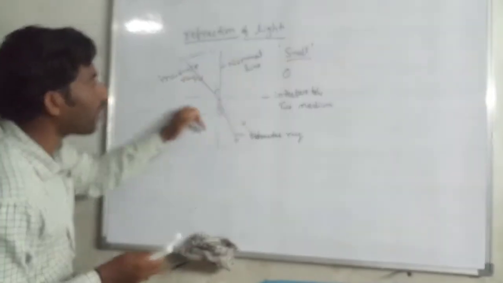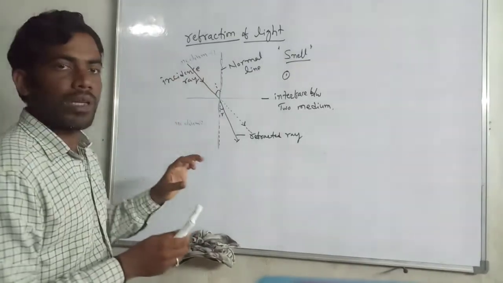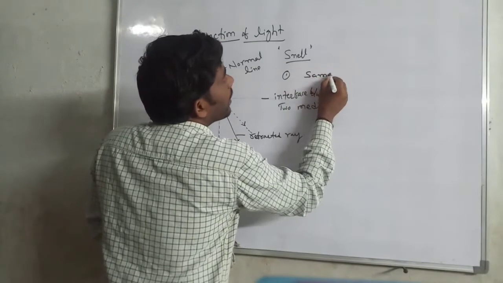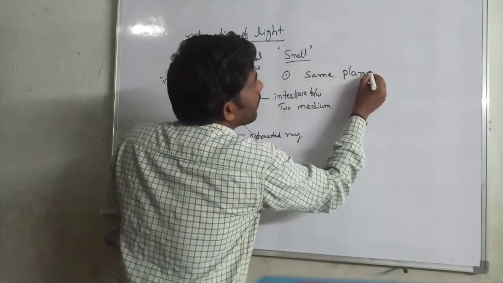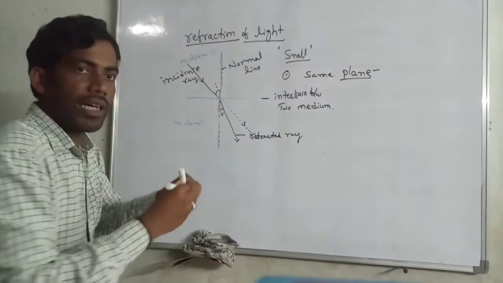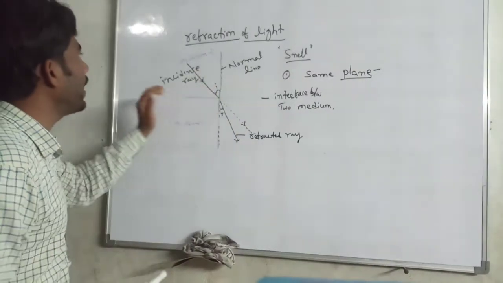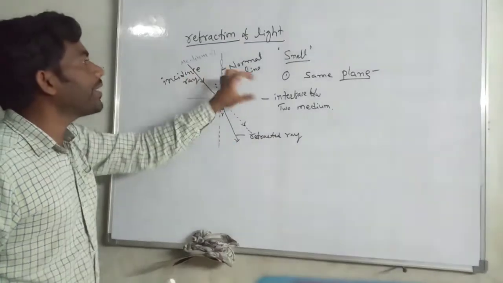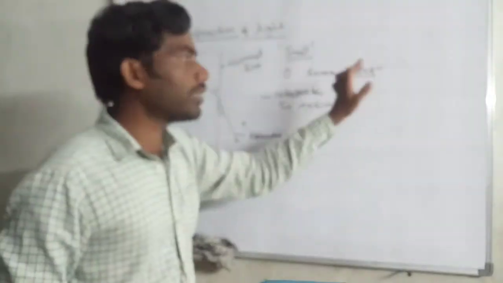These three are in the same plane. The incident ray, the refracted ray, and the normal line are in the same plane. This is the first law.